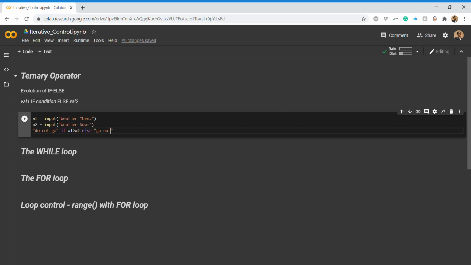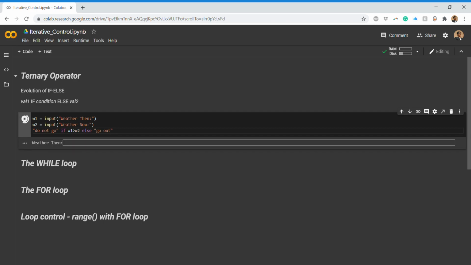Now let's execute this. It is asking what the weather was then. So I write that it is overcast.